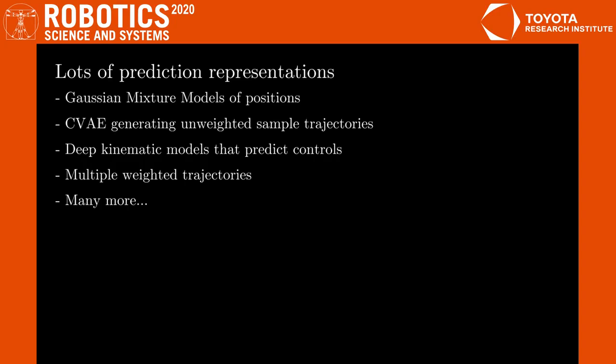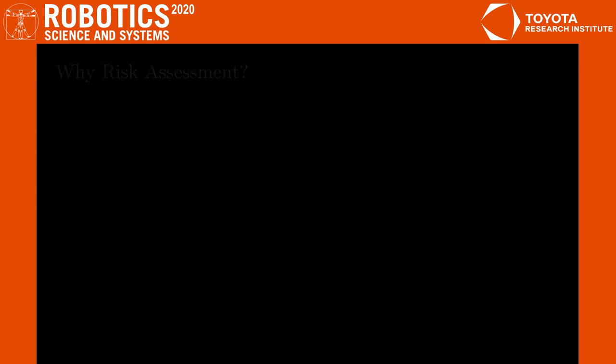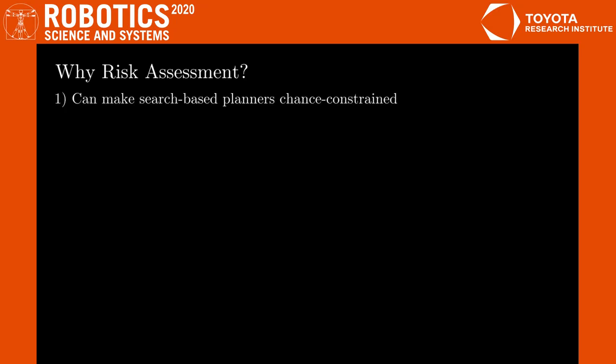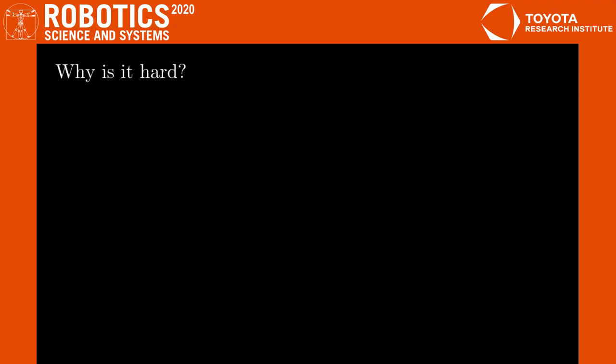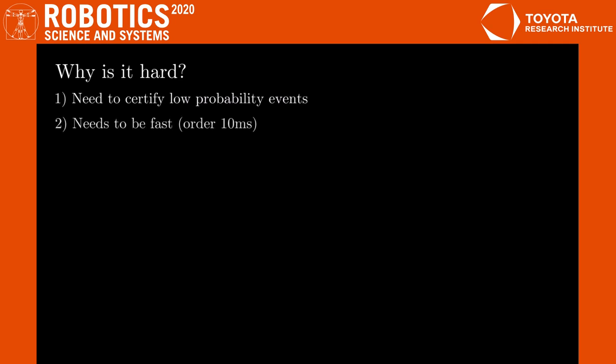To address this challenge, this paper focuses on providing fast and general methods to assess the risk of a given trajectory. We are interested in risk assessment because it can be used as a subroutine to make search-based planners chance-constrained, and it can also be used to certify trajectories from deterministic planners. This problem is particularly challenging for autonomous driving because we need to certify events with very low probabilities, and also because autonomous driving has very stringent runtime constraints.